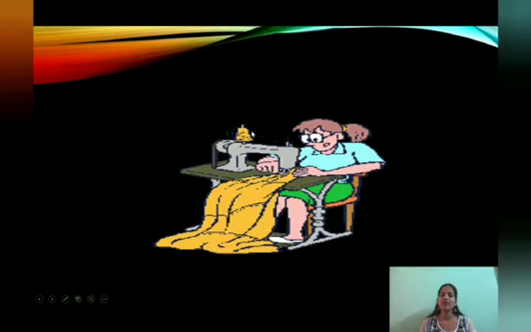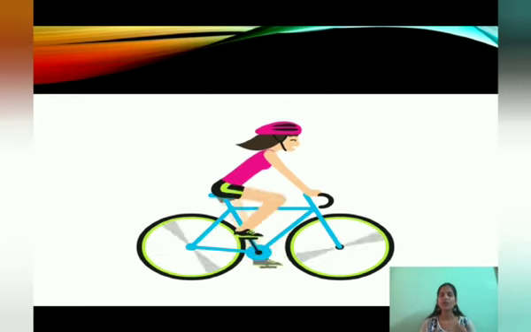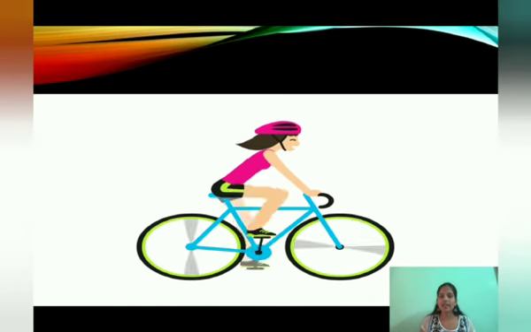And one more example is a sewing machine. Why do we use this? For stitching the cloths. So here also we have to put our human power. We have to pedal it, then only the machine will start stitching the cloths. Next example, you all know very well. This is a cycle, right? Children, you have a cycle. How do you ride your cycle? You have to put your energy and pedal it. Then only the cycle will move. The energy we put in is called human power. So these machines require our energy, that is human power, to run.